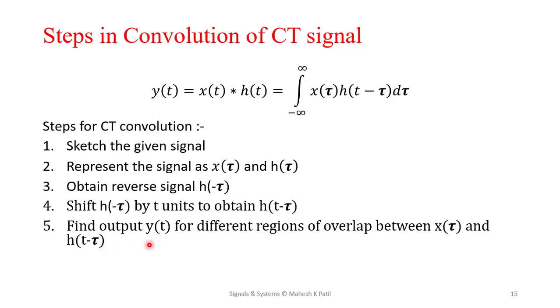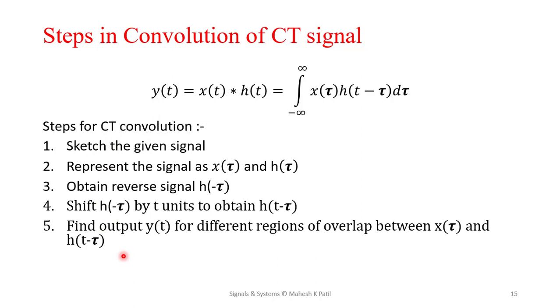So we simply observe, for different time regions, the overlapping between x of tau and h of t minus tau. If overlapping is there, then you write that multiplied output. If overlapping is not there, you directly write the output as 0 there. So in this way CT convolution can be done.